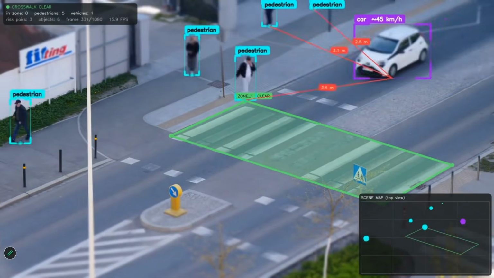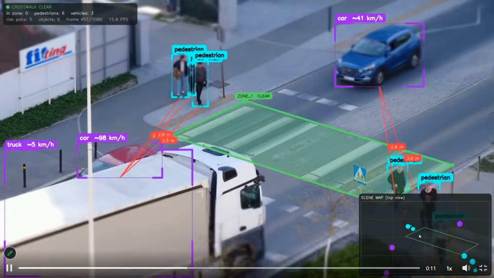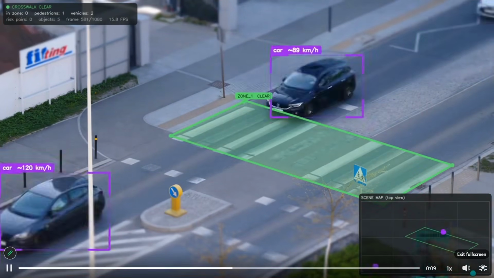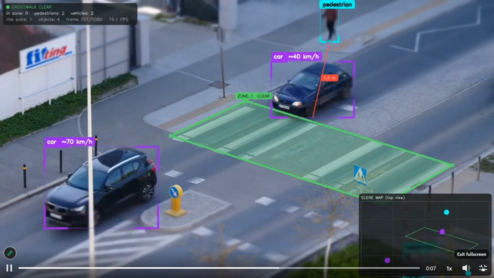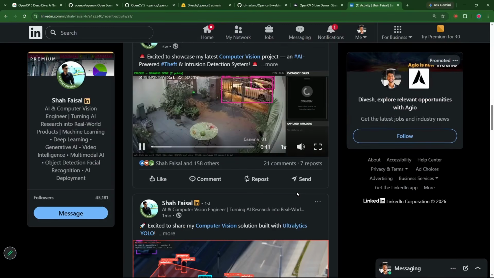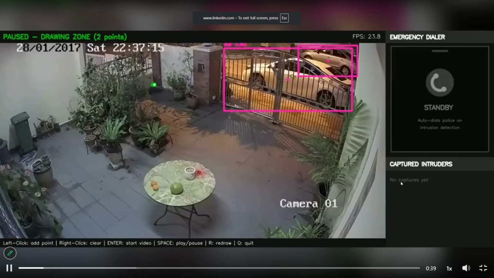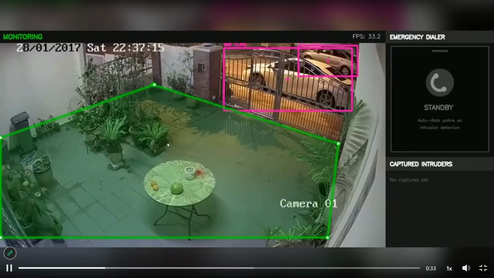This is for the government. And see, proper tracing is also given of how many people and cars there are. Next, this intruder detection. We also have an emergency dialer. We have captured intruders. We have some area that no one should enter after a particular time, and if someone is entering, there is something wrong.